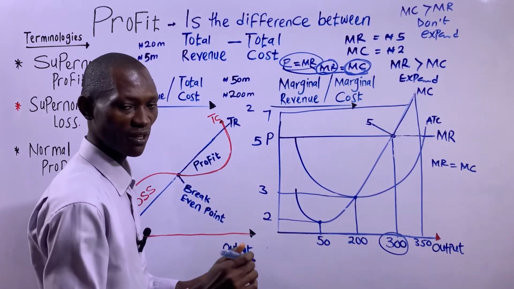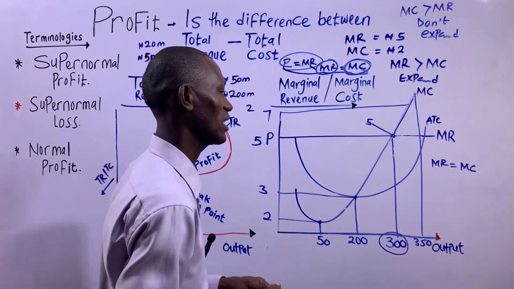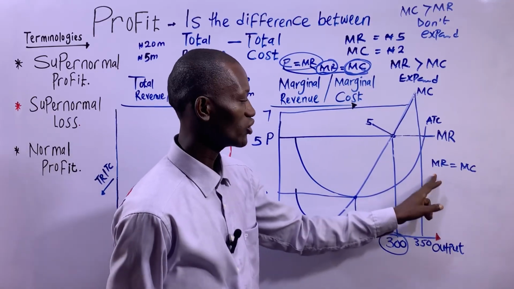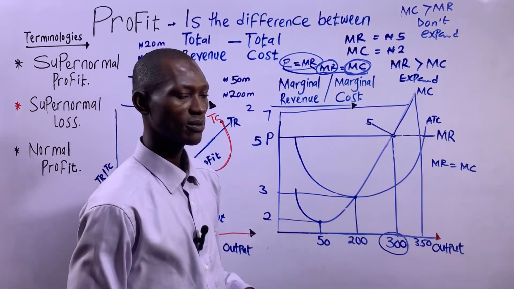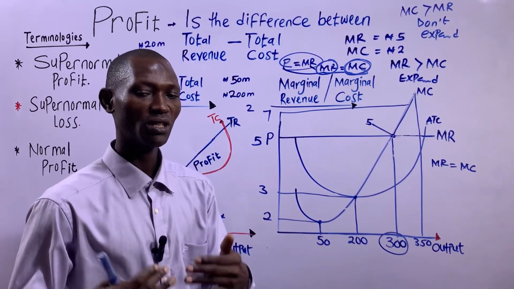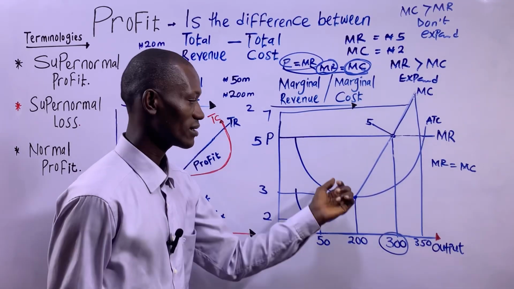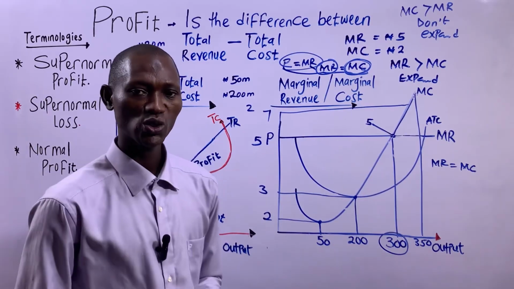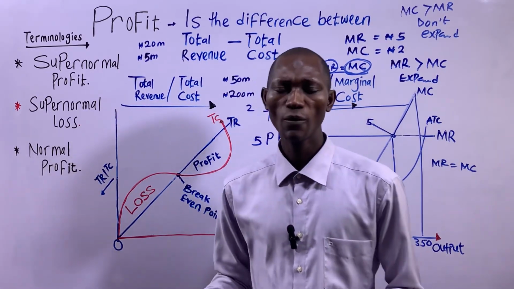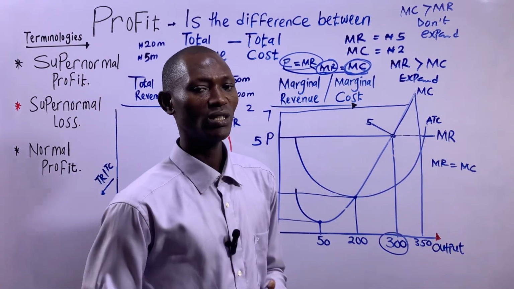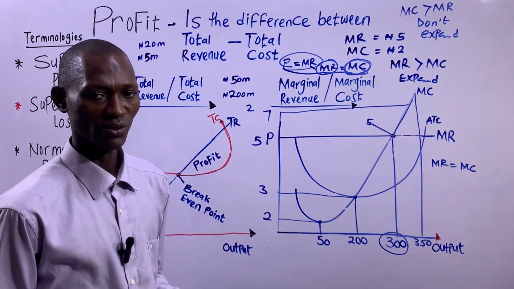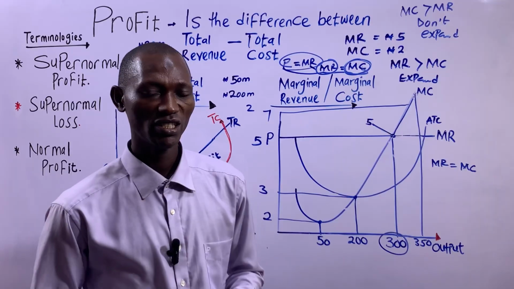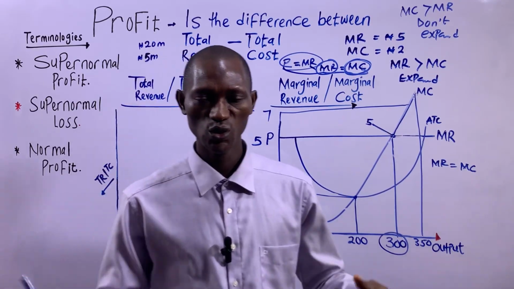And for a firm that operates in an imperfect market, the firm should produce at that output where marginal revenue equals marginal cost, because profit will be the highest there. So this is basically what we have with respect to the concept of profit. In our subsequent episode, we are going to be looking at practical questions on the concept of cost, revenue, as well as profit together.